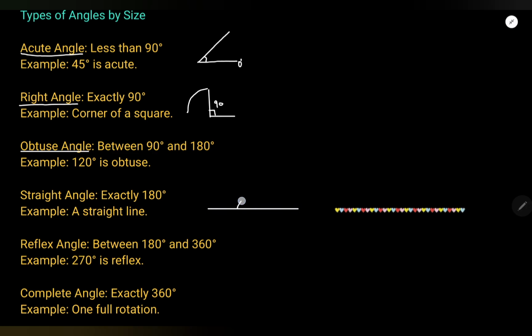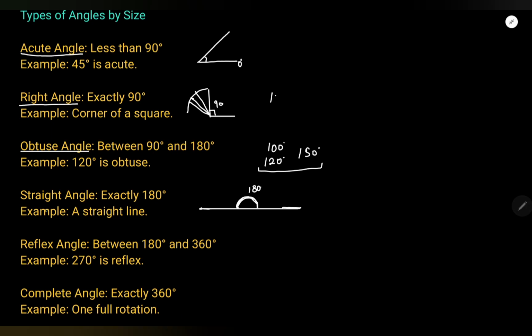This was 0, this is 180, and in between it was 90 degrees. So 90 to 180, when the angle is somewhere here like 100 degrees, 120, 150 degrees, all these angles are called obtuse angles.